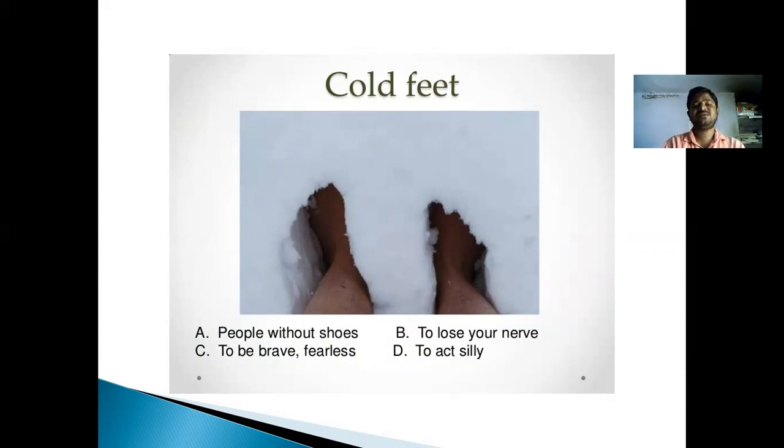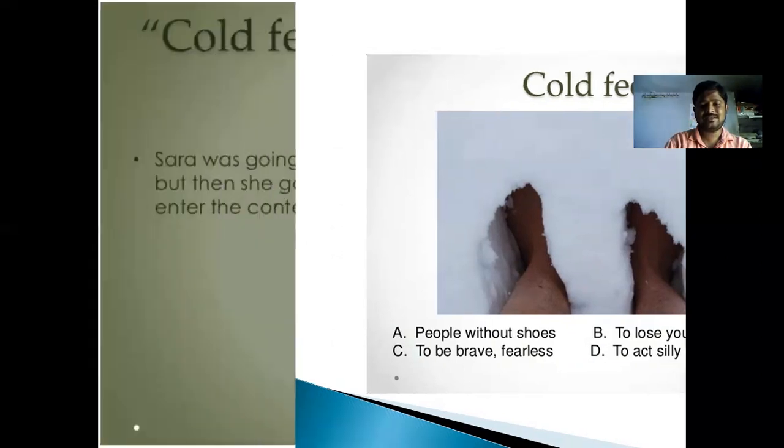Cold feet can have multiple meanings. People without shoes, that's a simple meaning. To be brave, fearless means some people have confidence in their mind and they can go through with their work. To lose your nerves means someone cannot have confidence in their work, and to act silly. Silly means taking everything as silly, a simple thing. That means escaping from the problem. We can say simply, act silly.